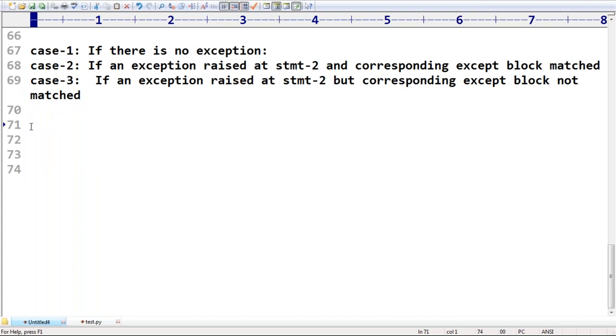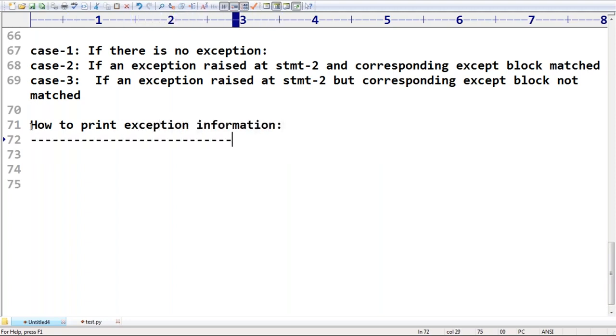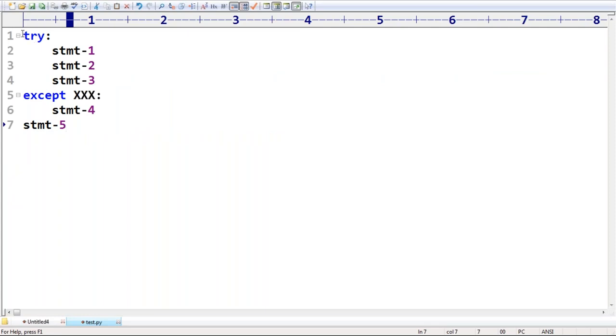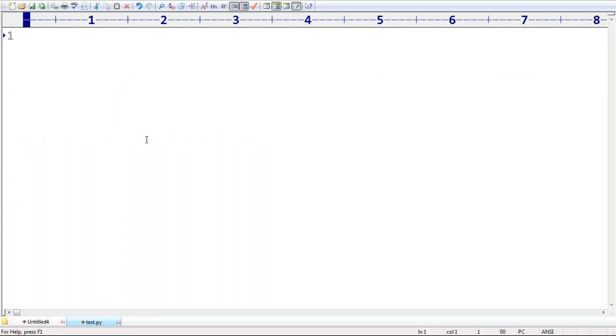Okay. Next, how to print exception information. I want to print exception information. How can you print that? Very simple, sir. You can print it very easily. Don't worry about that. Here, see this one. Things like print stack trace are not available in Python. Such things are available in Java, sir. So here, how to print exception information?